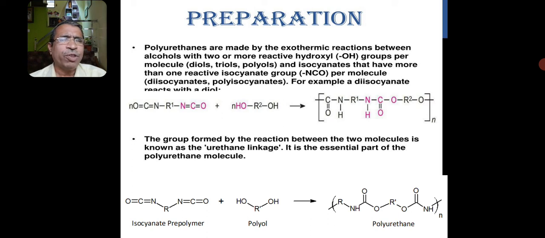In this slide, I have shown some of the preparations of the polymers, like polyurethanes. These polyurethanes are made by exothermic reactions between alcohols with 2 or more reactive hydroxyl groups per molecule and isocyanates that have more than one reactive isocyanate group per molecule. Here, these are the preparations of polyurethanes.